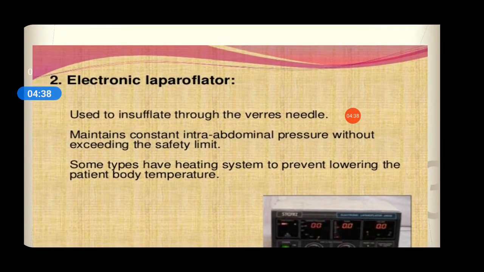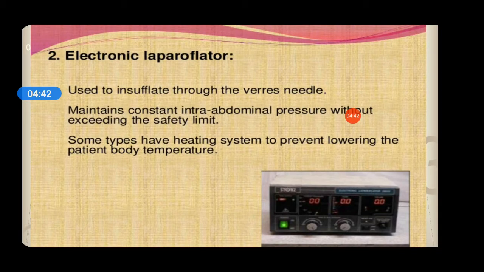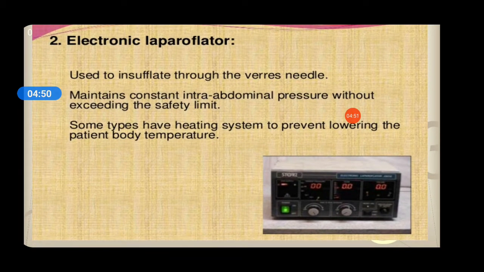Next is the electronic laparoflator, you can see in the diagram. This is used to insufflate through the Veress needle. The Veress needle is connected to the electronic laparoflator. Why? Because it maintains a constant intra-abdominal pressure without exceeding the safety limit. So 15 mm of Hg is needed, and it maintains that constant intra-abdominal pressure and should not exceed the normal or safety limit.